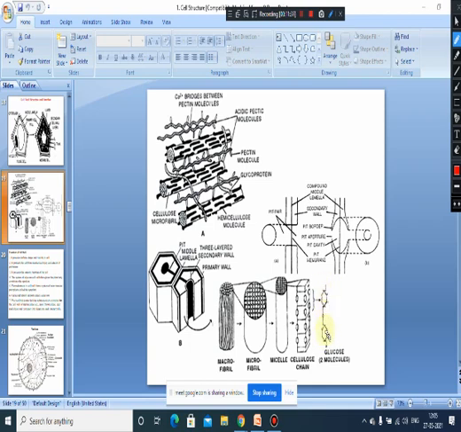Each cellulose chain consists of about 2000 to 25,000 glucose units. This is the glucose molecule you can see, and they occur in the form of a chain. About nearly 100 such cellulose chains arranged parallelly result in the formation of a minute bundle called a micelle.